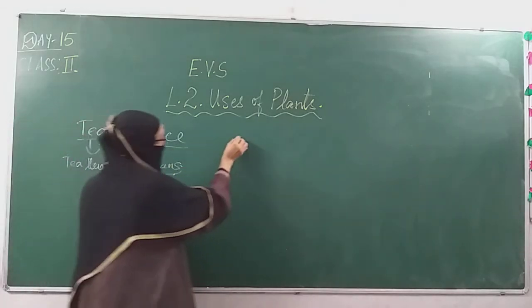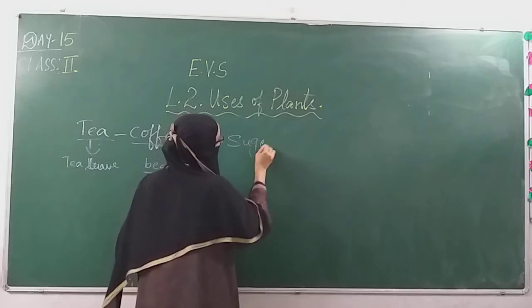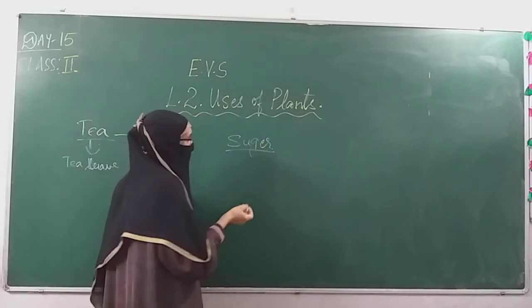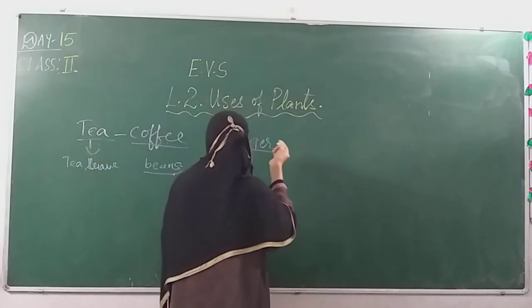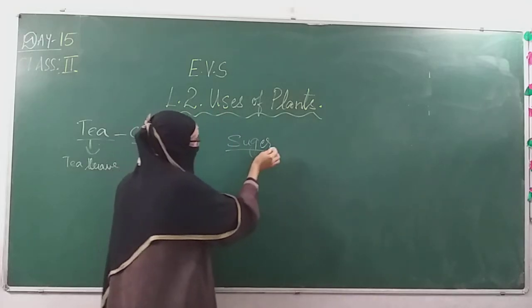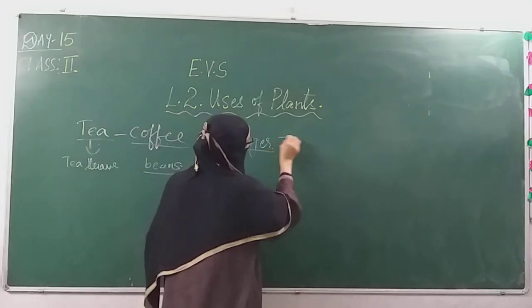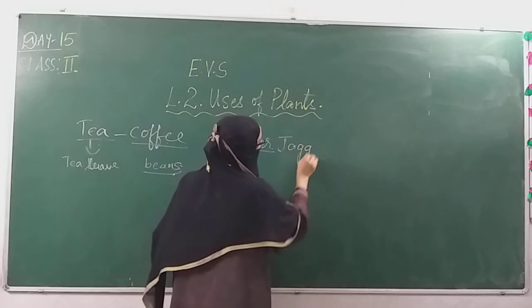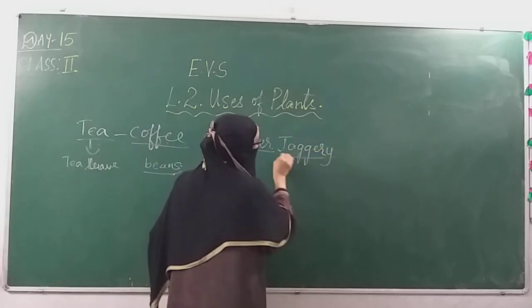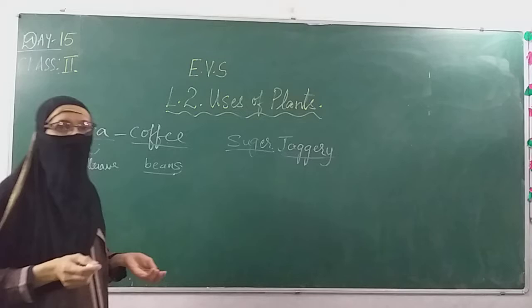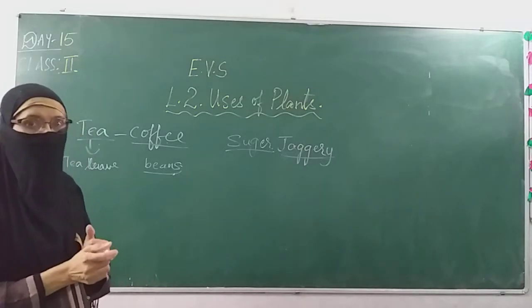And besides that, sugar. From where do you get sugar? Sugar which we use to prepare sweets and many items, which we add in tea and coffee. Sugar and jaggery. Do you know what is jaggery? What do you say for jaggery in our language? Good.